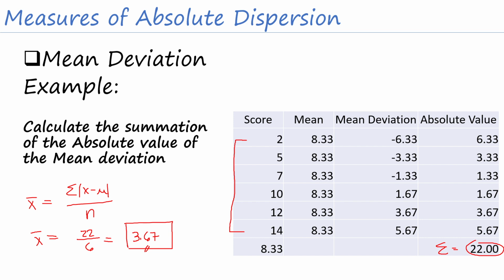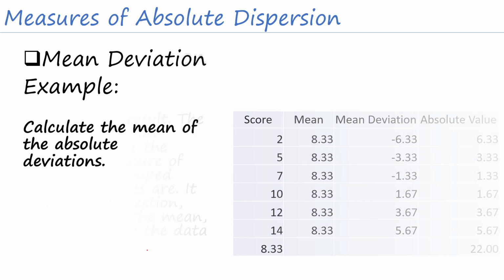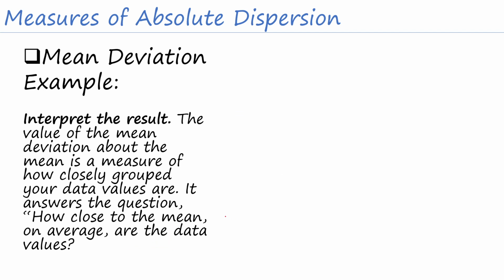or the mean deviation. So how can we interpret these results? So for us to be able to interpret this, we know that the value that we have obtained earlier for the mean is equal to 8.33. So para malaman daw po natin or para ma-interpret lang natin, so the values are just 3.67 and we also have 3.67 here. So this is how we interpret our mean deviation.